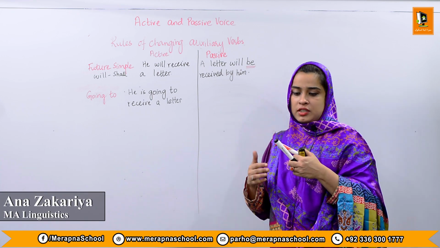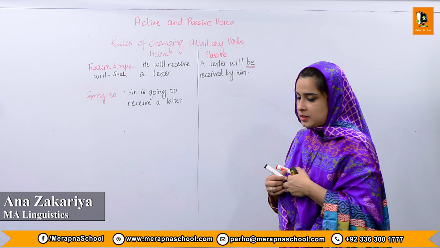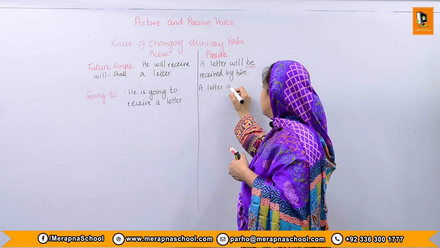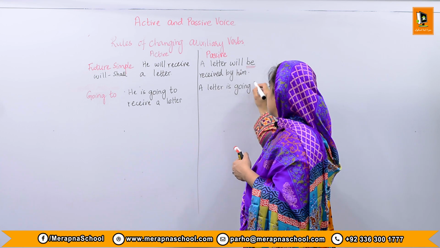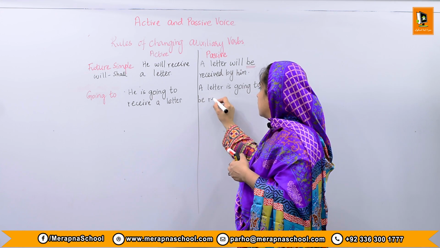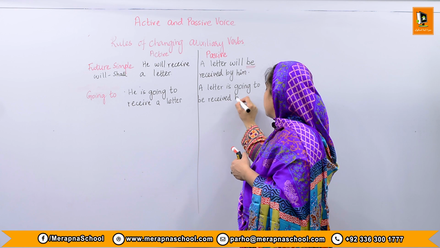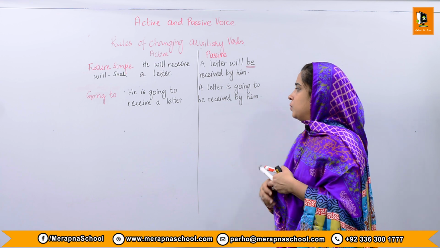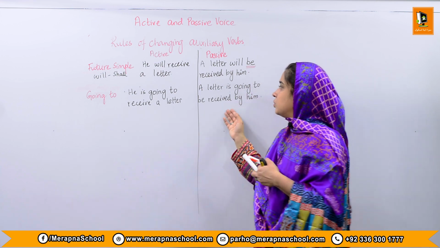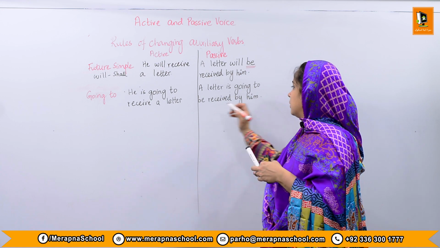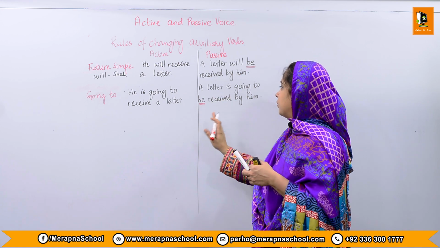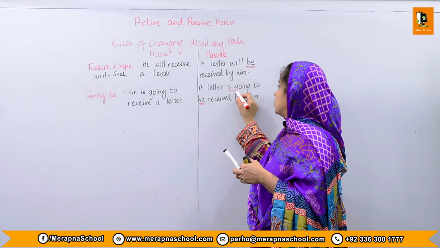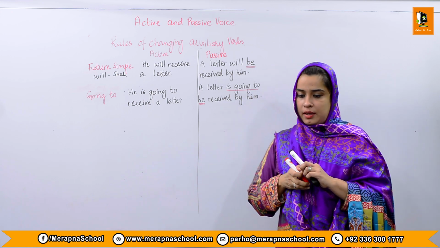So how are we going to change these types of sentences into the passive voice? It's very simple. A letter is going to be received by him. So this is the way that we are going to change these "going to" sentences into the passive voice. We will add the word be, because we know that it's talking about the future, and for future we have chosen the word be. So it's: is going to be received by him.